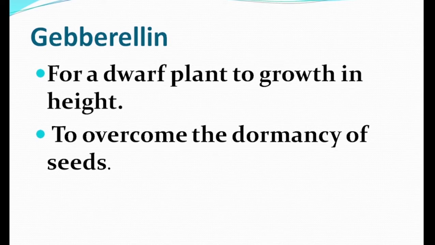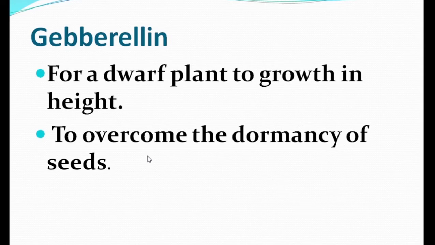Dormancy is the state of having normal physical functions suspended or slowed down for a period of time. To overcome this problem.